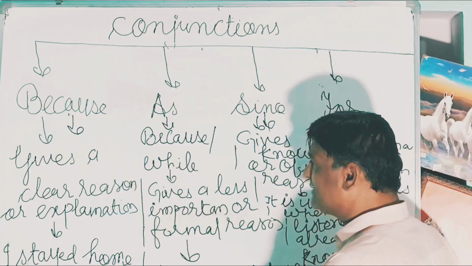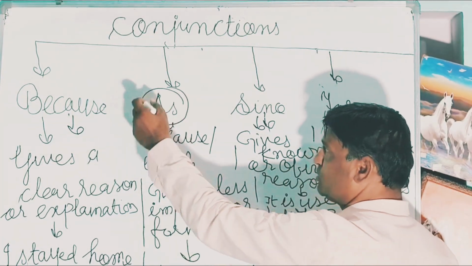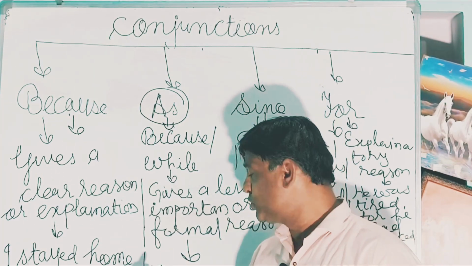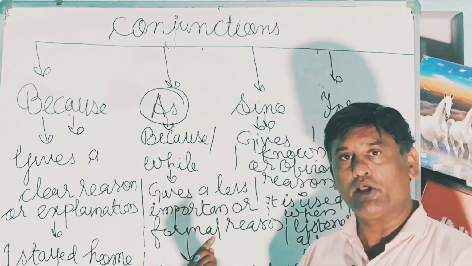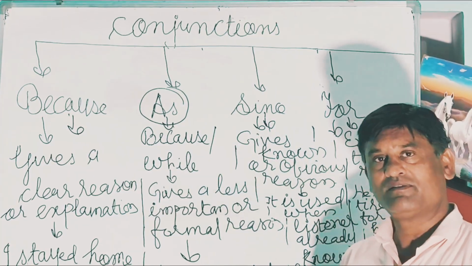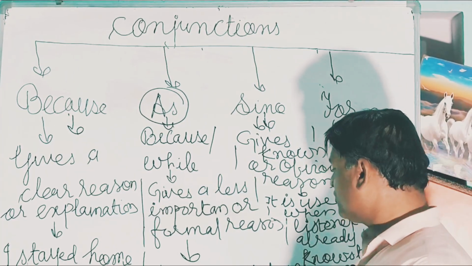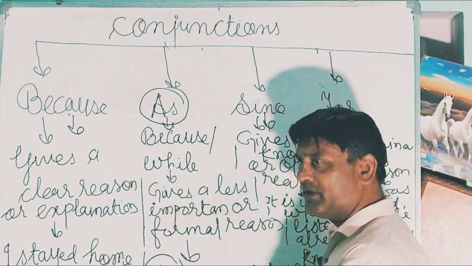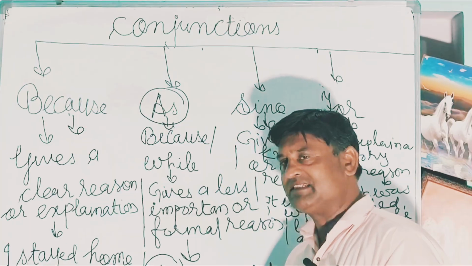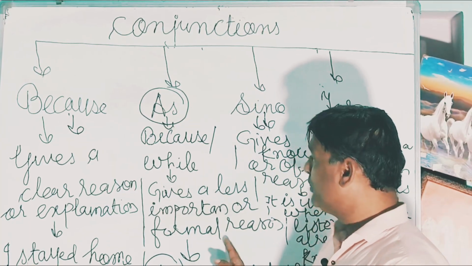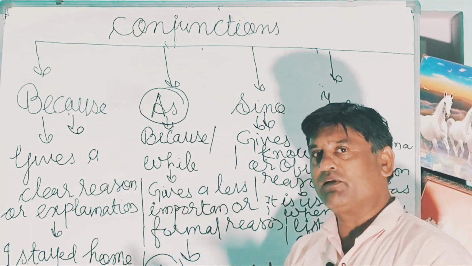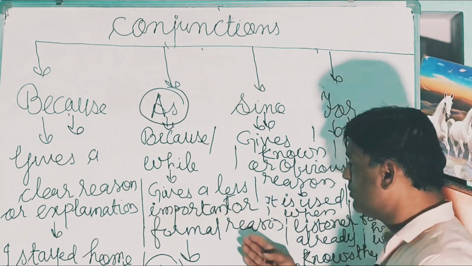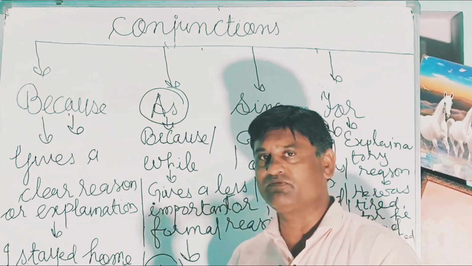So here, when we use as, in the structure as comes first, for reason. Since it was late, we left. So in the case of as for reason, we use as in the beginning. But here we have to understand very clearly that it is used for less important or formal reason. The reason that is formal.